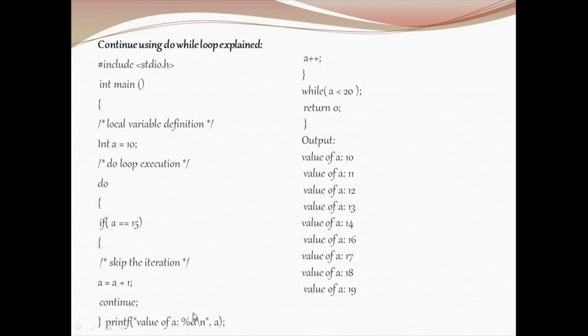So what we are going to print is the value 16. The printing of 15 has been skipped. It transfers the control to the beginning of the loop. 15 is going to be skipped and the remaining values are going to be executed until the value of this condition becomes false. This is the usage of continue in a do while loop.